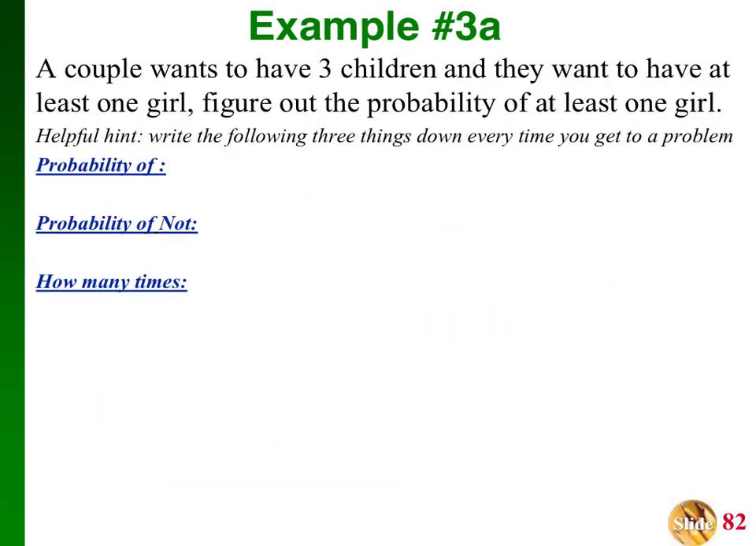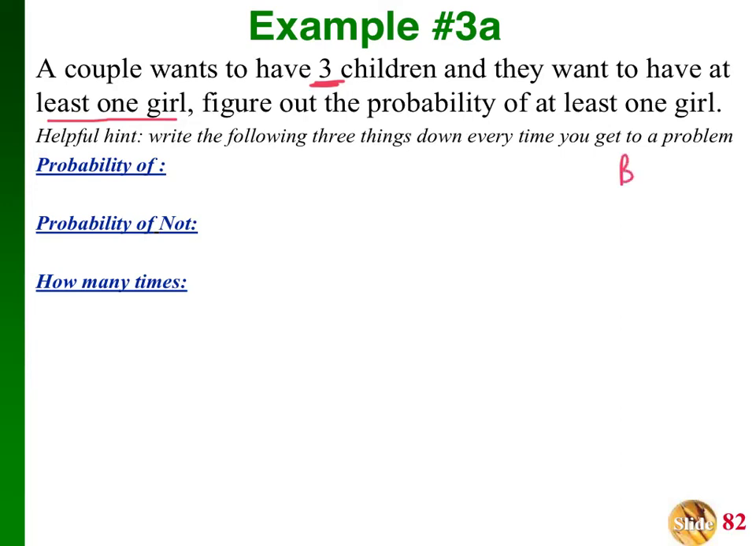Okay, so here's a probability problem. The thing is, you've done this exact problem several times. So a couple wants to have 3 children, and they want to have at least one girl. Figure out the probability of at least one girl. And I know what you're thinking.